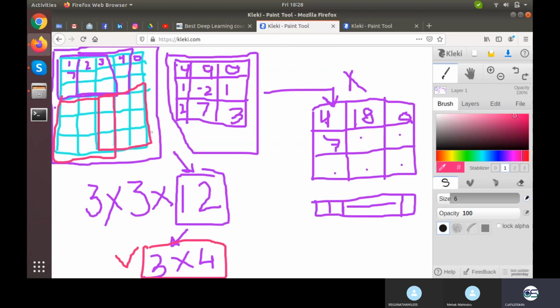Another thing that comes up is that there would be times when your actual data would not